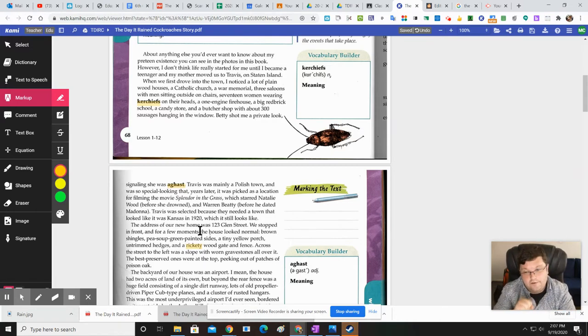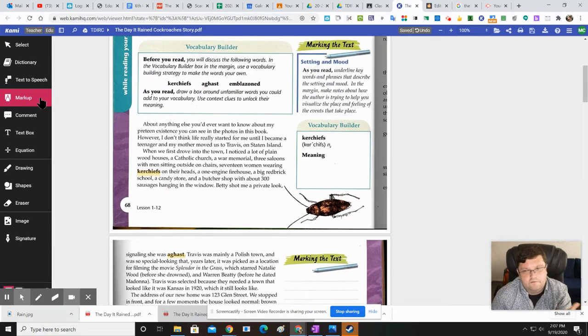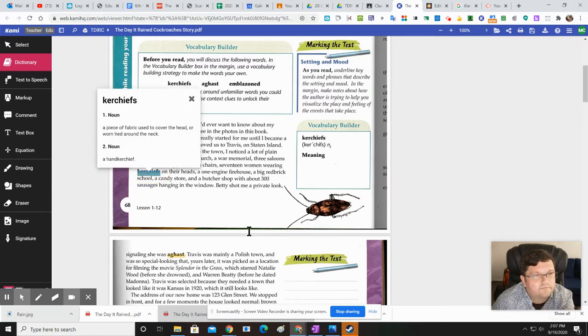Awesome. Step 1, done. Okay, now we have to actually look them up. But you don't have a dictionary in front of you. You can just Google search, but that doesn't work well. Cami has a dictionary function. Click on dictionary, and let's highlight the first word we need, kerchiefs. Wasn't that awesome? That was like way fast. Okay. So it's a piece of fabric used to cover the head or worn tied around the neck, kind of like a handkerchief. That's interesting, but I have to say this in my words.